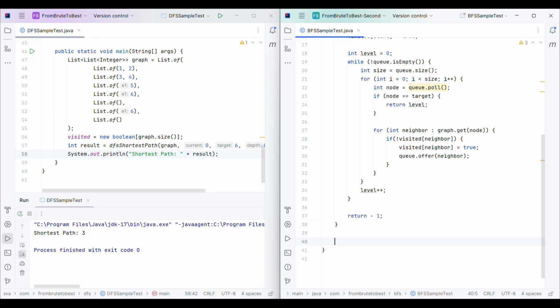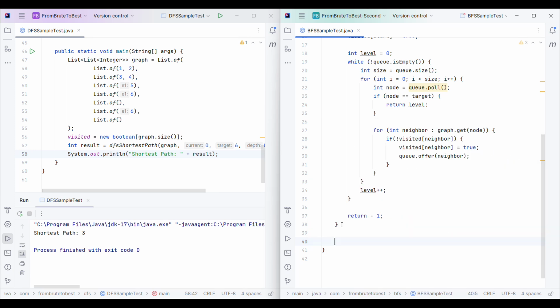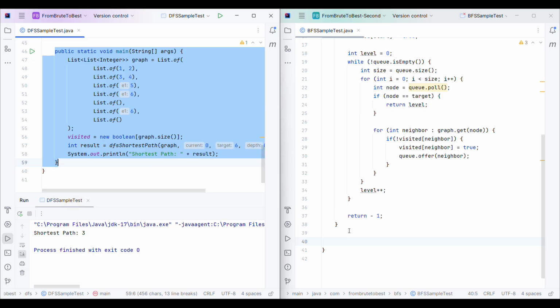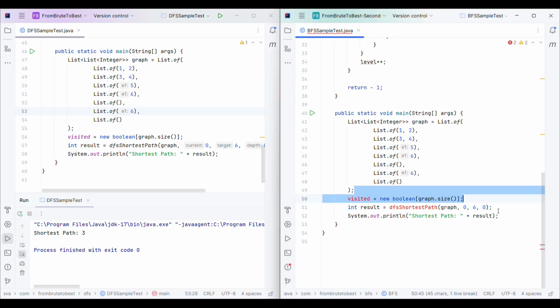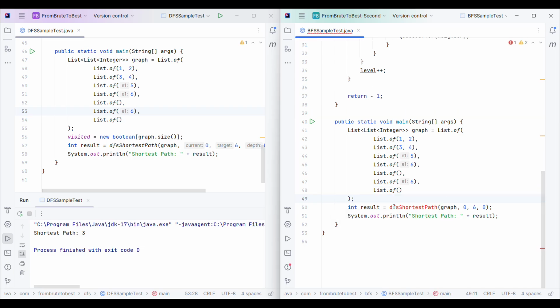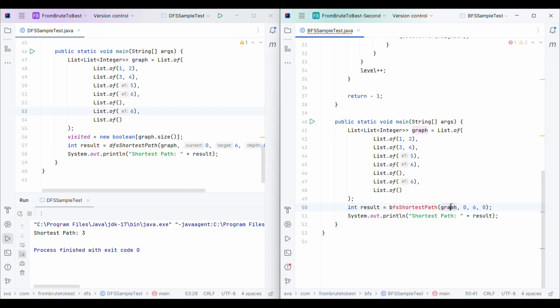Now let me quickly write the main method. Let me copy the entire main method and then I will modify. Okay, so I have just copied the main method from our DFS code. We will not have these things. Okay, so I will use the same graph, but instead of DFS we will call the BFS. We need to send the graph, start, and target is 6. Depth is not required here, shortest path.